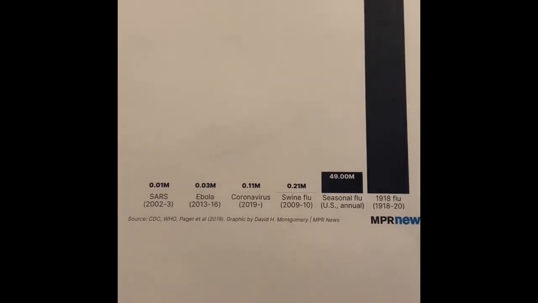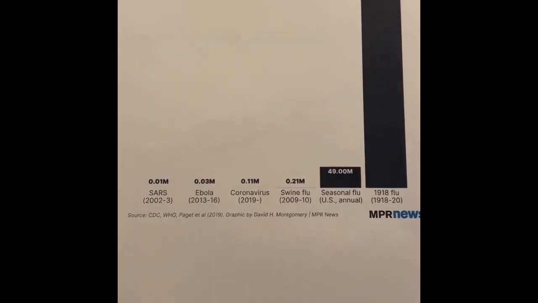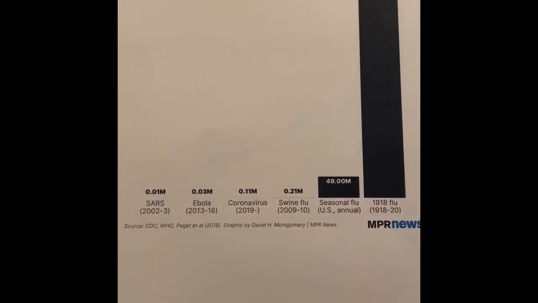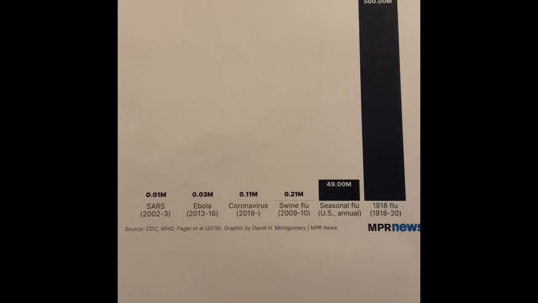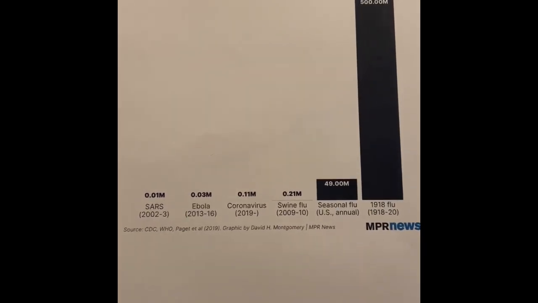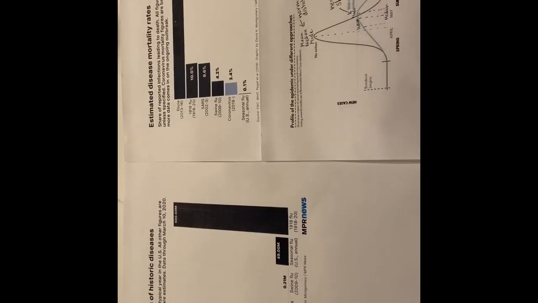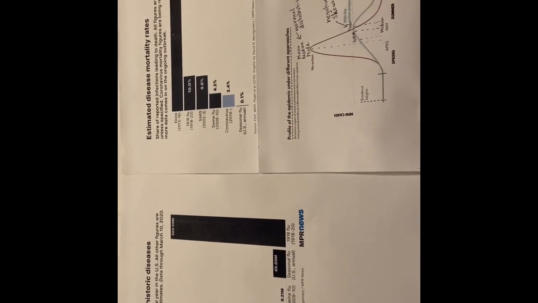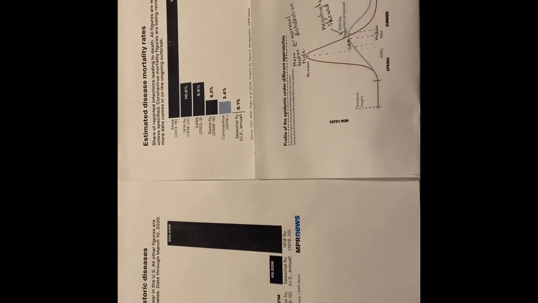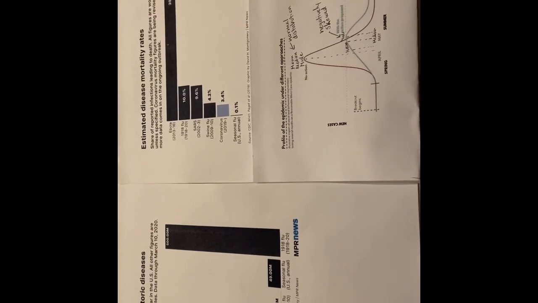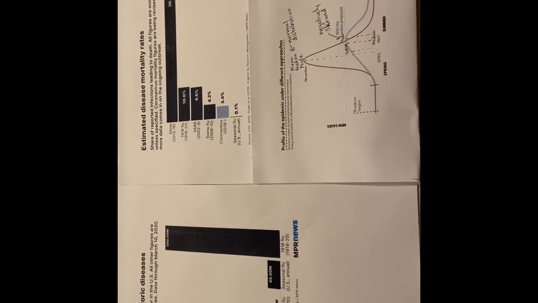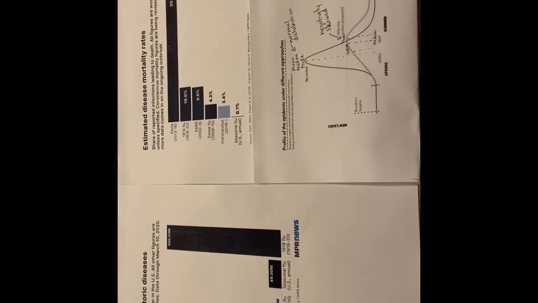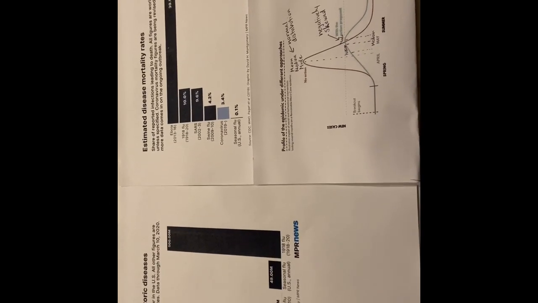Lastly, we have the infection counts of historic diseases, and this shows the frequency of the coronavirus compared to other diseases. And we can see that it is quite minuscule compared to the flu and other epidemics that have occurred before. As mentioned before, these graphs are examples of the everyday use of descriptive statistics. This data is used to show and predict the trends of coronavirus moving forward. This makes it easier to predict the spread rather than individually surveying the whole population, which would be impossible.